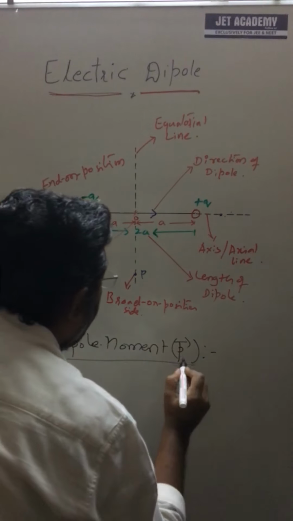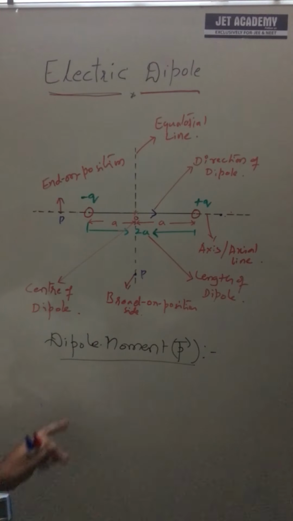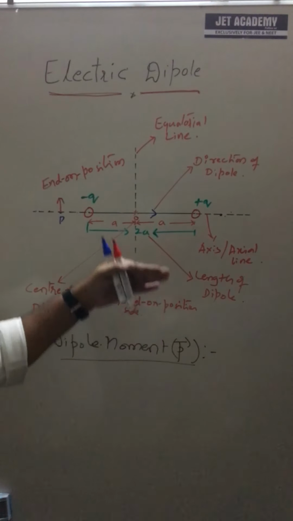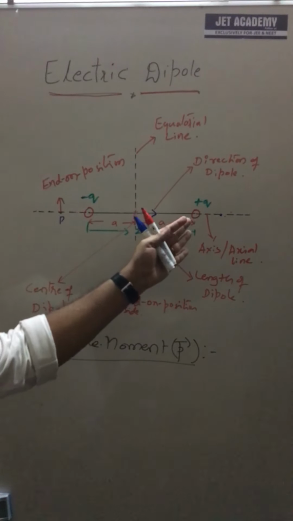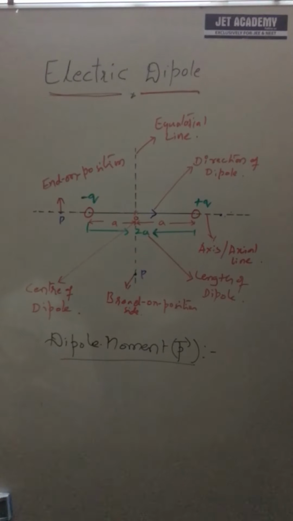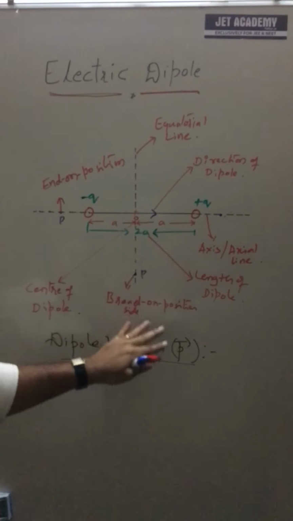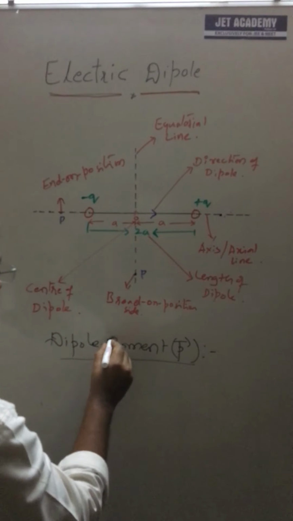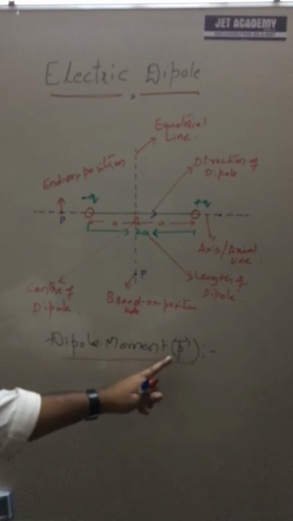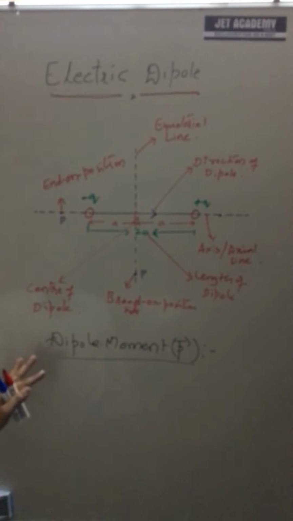Very important thing, everyone must know what a dipole moment is. Without this, we can't understand the dipole itself. See, these are all mathematical terms, but to understand this, what exactly is the dipole moment? The dipole moment is a vector quantity, clear? And how is its magnitude defined?